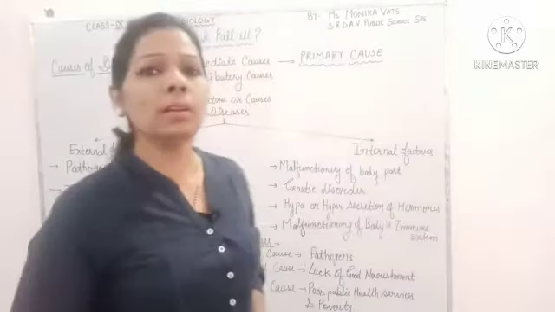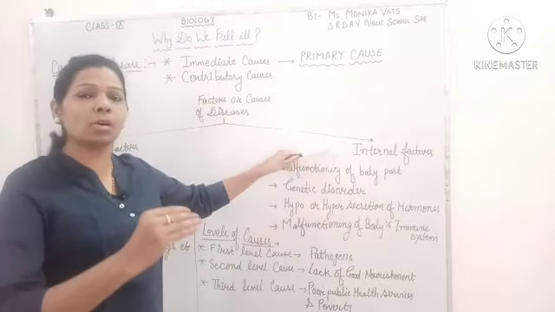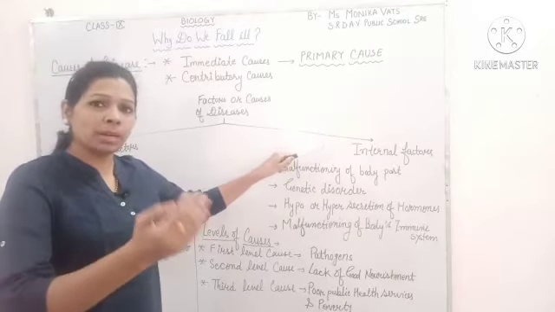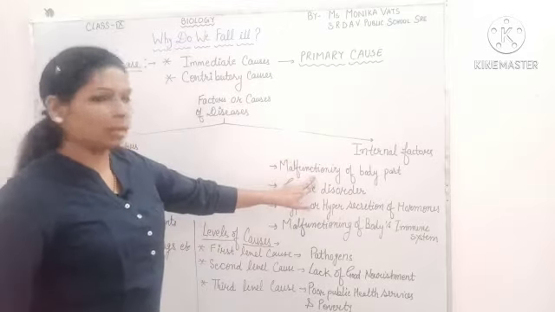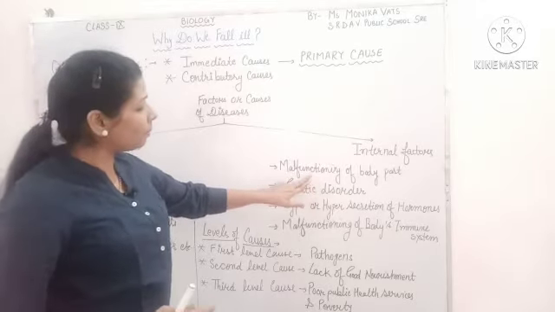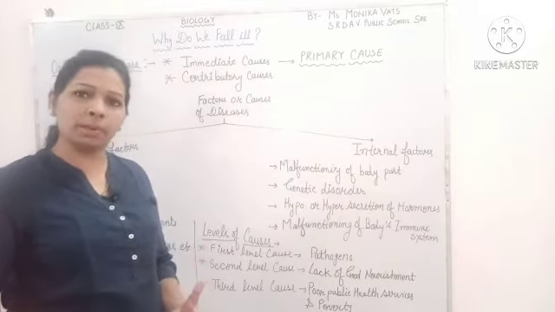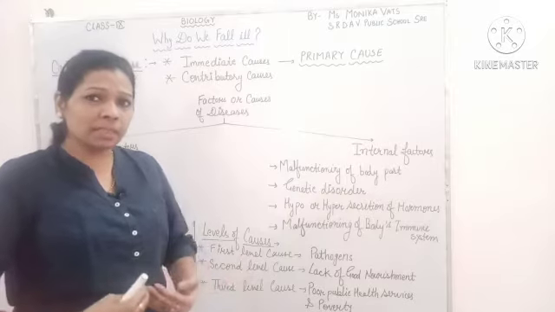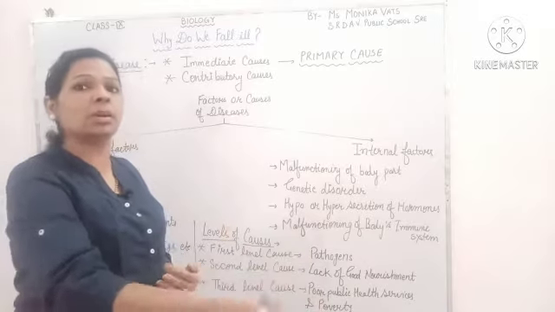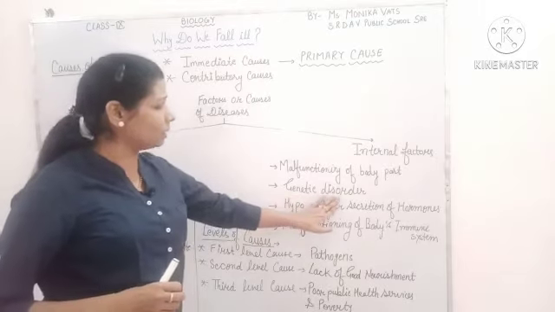Another one is internal factors. Internal factors are those present inside the body. That means the cause of the disease is present inside the body, and nothing from outside affected it. One is malfunctioning. Malfunctioning means improper or insufficient functioning of a body part. If any body part of mine is not functioning properly, this is a cause which is present inside my body, but it is not a factor which comes from outside. That is an internal factor. Another one is genetic disorder.